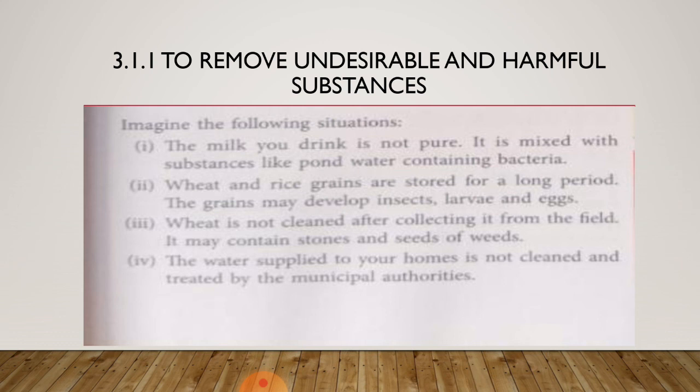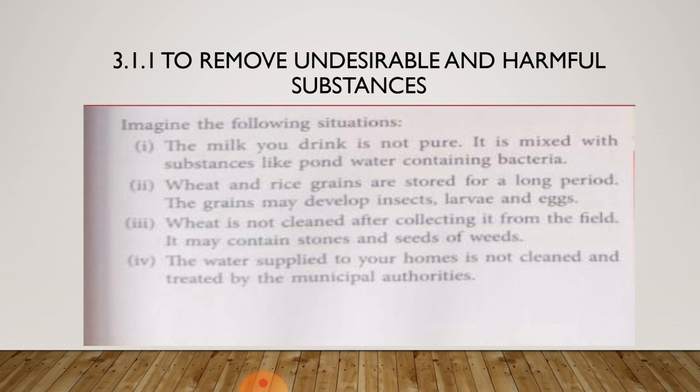It is mixed with substances like pond water containing bacteria. What do you mean by bacteria? Bacteria is a type of microorganism which cannot be seen by the naked eye. And bacteria cause many diseases, so underline the word bacteria.